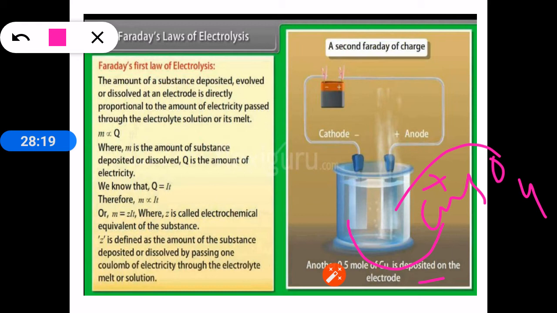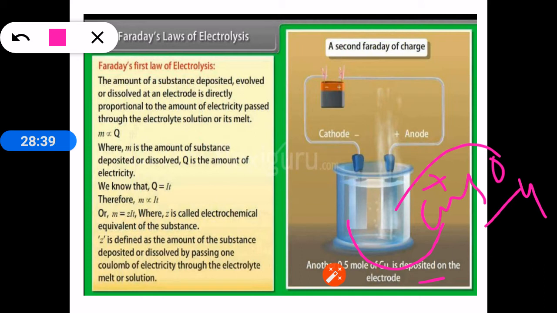The amount of substance deposited or evolved. In case of gases, the substance will be liberated or evolved. If chlorine is present, the anion here will convert into gas and get liberated.